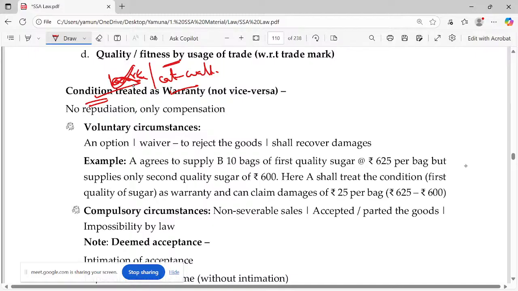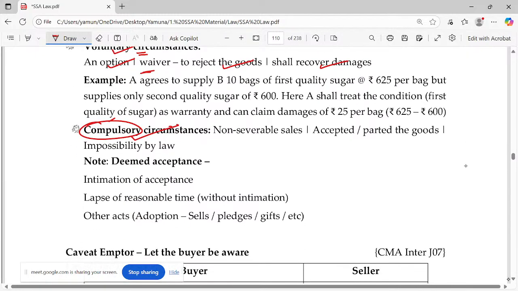Then you can treat the condition as warranty under voluntary circumstances or under compulsory circumstances. Voluntary circumstances are an option. You can take the waiver, you can reject the goods, you can recover the damages. But whereas in the compulsory circumstances, you thought the dog did not bark, and what did you do? You gifted it. Who are you to gift it? If it is your goods, you can gift it. You treated that dog as your dog, that's why you gifted it.